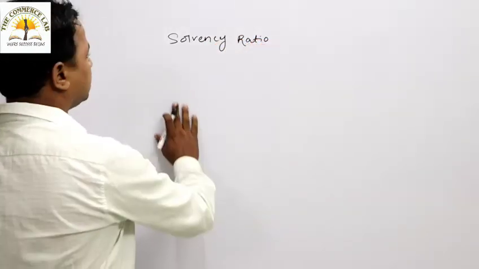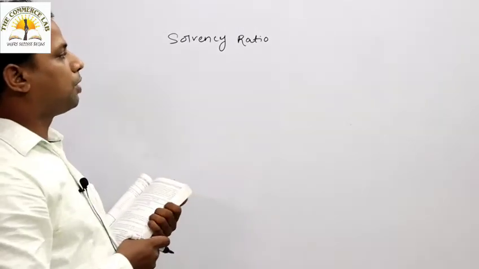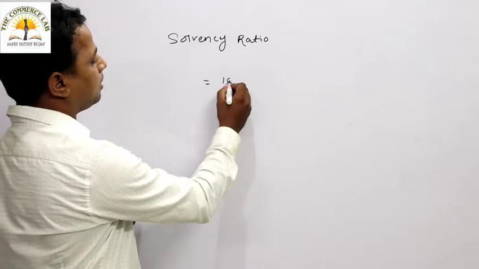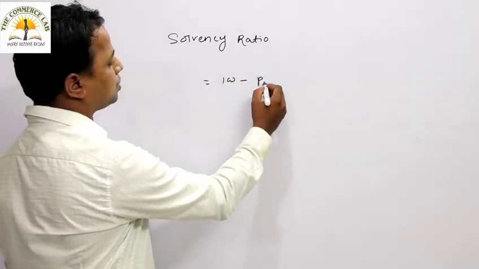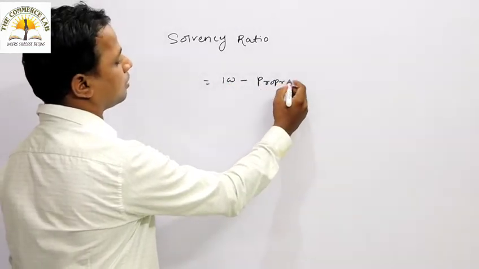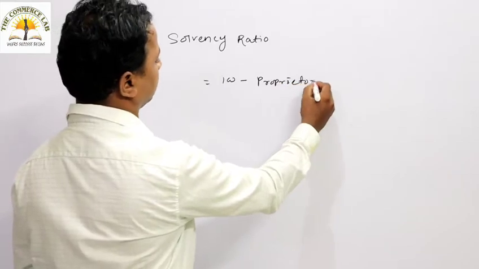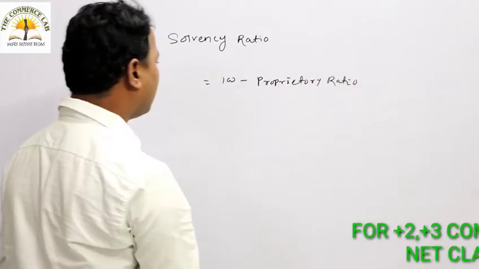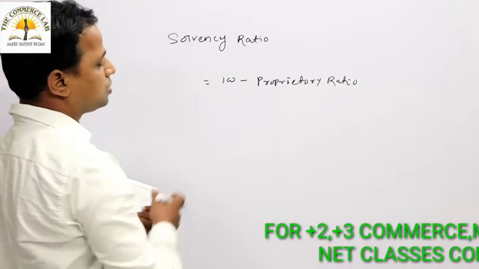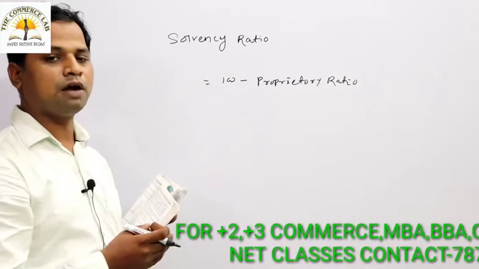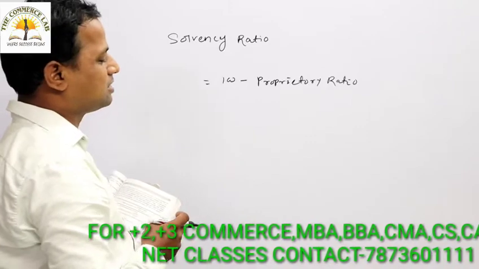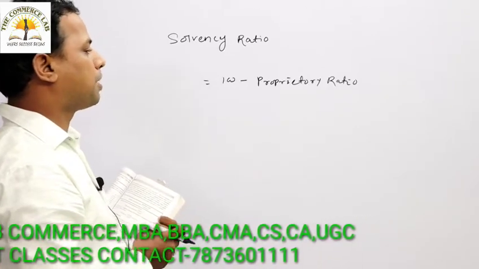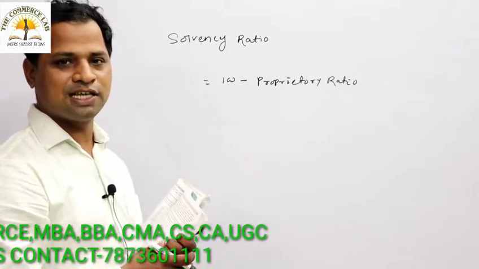The solvency ratio is just the opposite of the proprietary ratio. You have to deduct the proprietary ratio from 100. In the last example, the shareholders fund is 4 lakh, the total asset is 6 lakh, and we got the equity ratio or proprietary ratio of 66.67%.